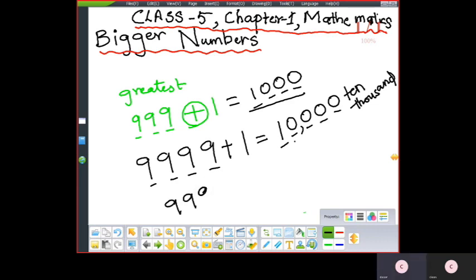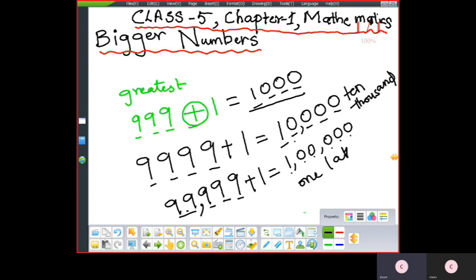So the bigger 5-digit number. Now how will you read this numeral, children? 99,999. Plus 1 will give you how much? A 6-digit number. So what is it? 1, 10, 100, 1,000, 10,000, lakh. So it is completely 1 lakh.